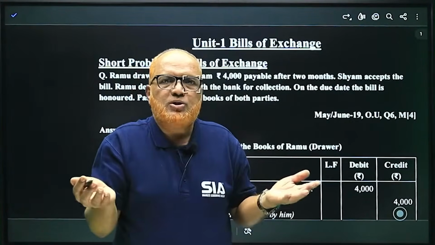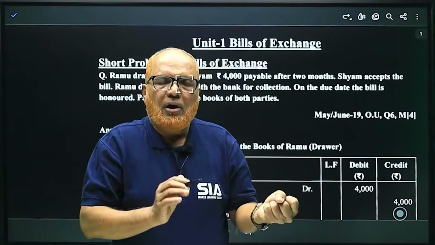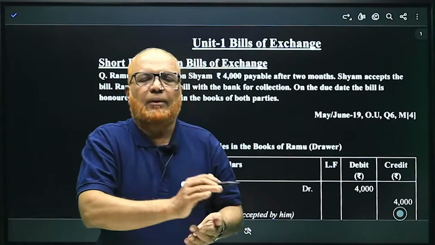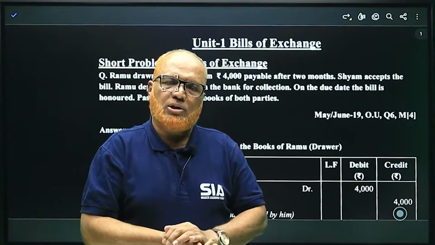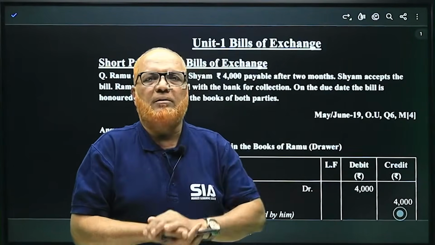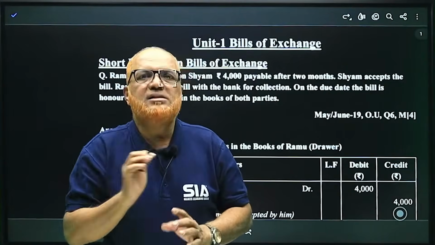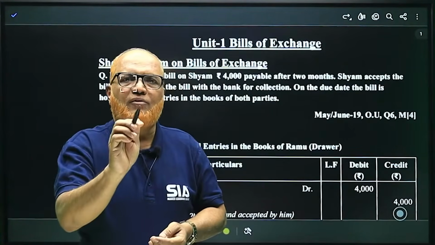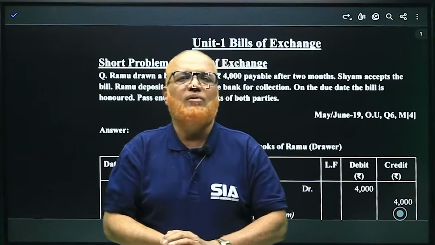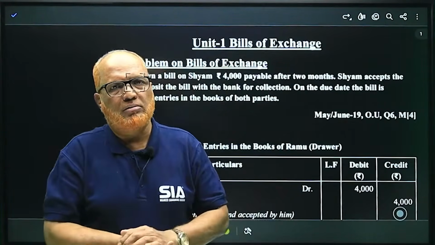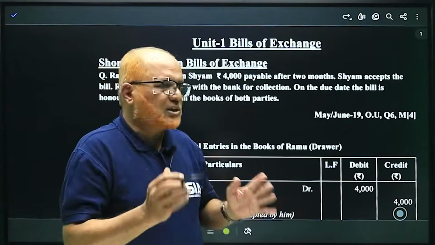Now, there are different options available to A. A can keep the bill with himself till maturity, or A can discount the bill with the banker, or A can send the bill to the bank for collection, or A can endorse the bill to a creditor. Different options are there. For all, entries are required in the books of drawer A. Similarly, what are the entries in the books of the drawee? Books of drawee. That is a long question, right? I have taken one theory, one short question, one long problem to explain to you.